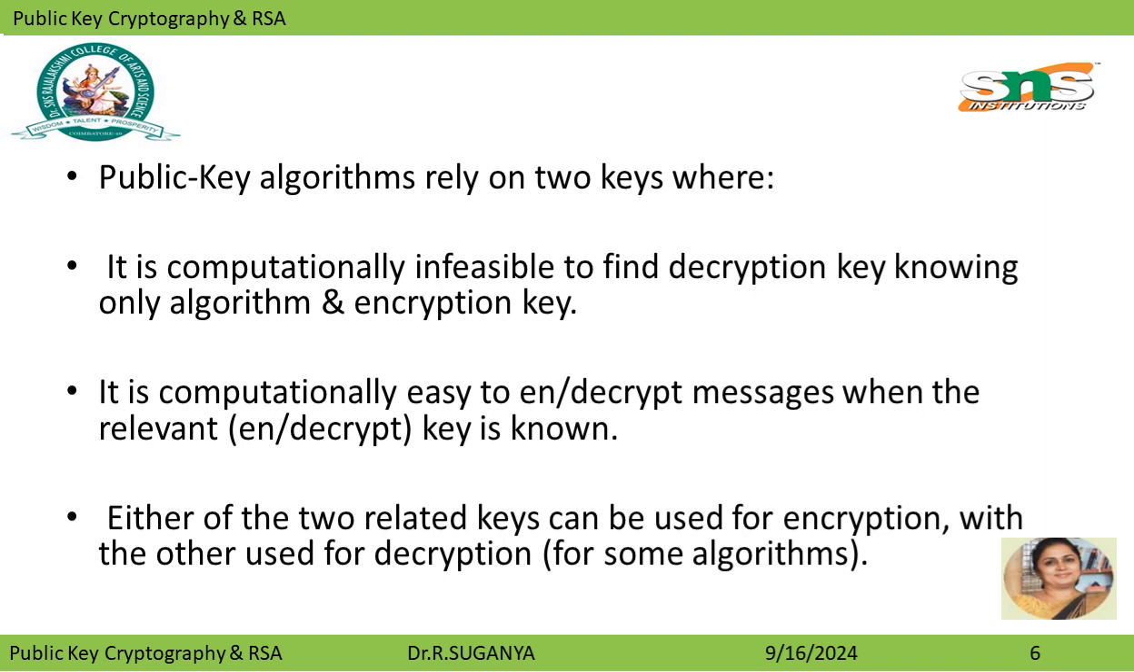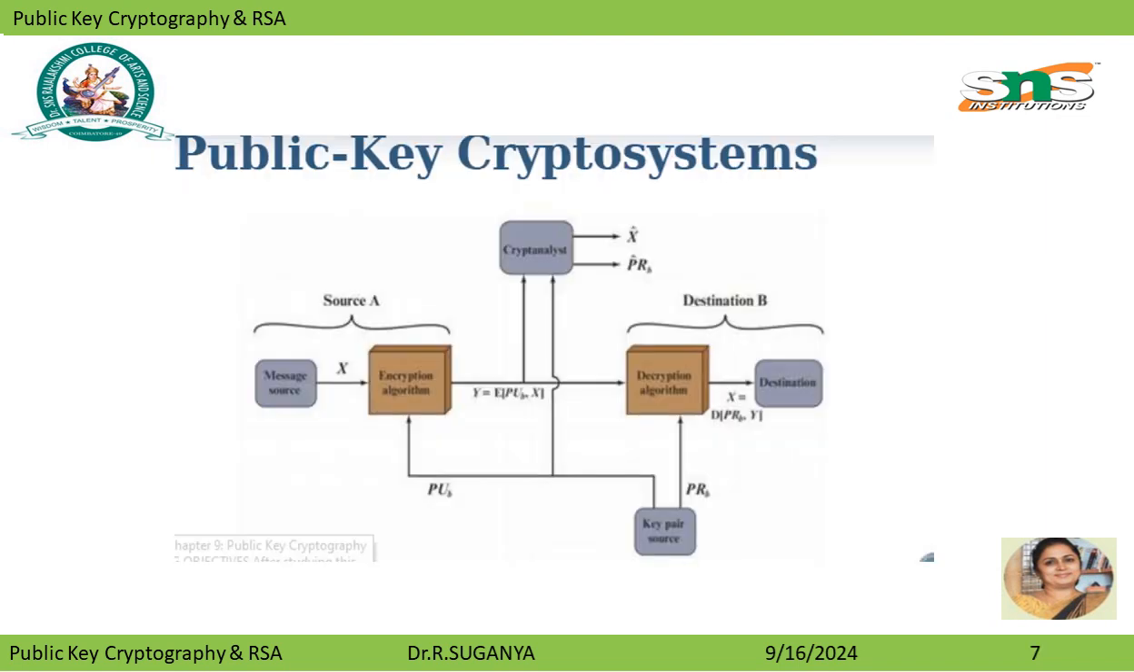Public key algorithms rely on two keys, where it is computationally infeasible to find the decryption key knowing only the algorithm and the encryption key. It is computationally easy to encrypt or decrypt messages when the relevant key is known. Either of the two related keys can be used for encryption, with the other used for decryption.